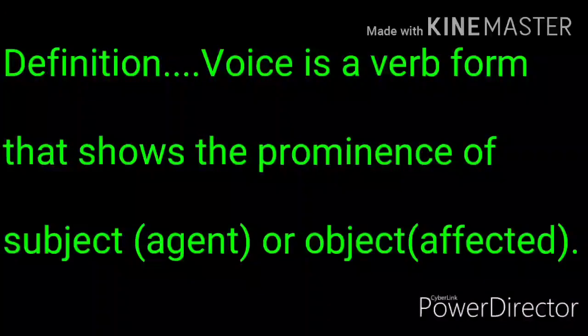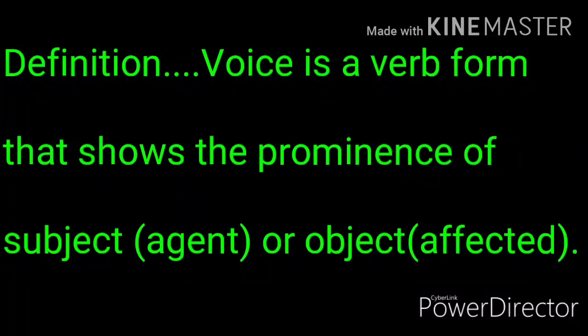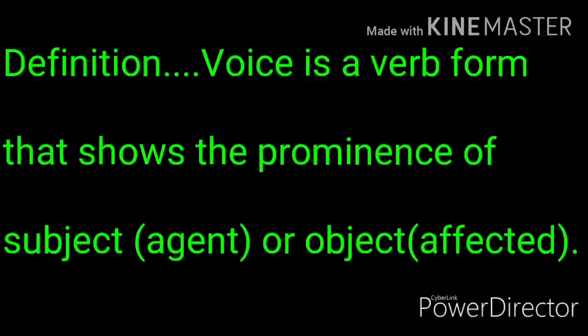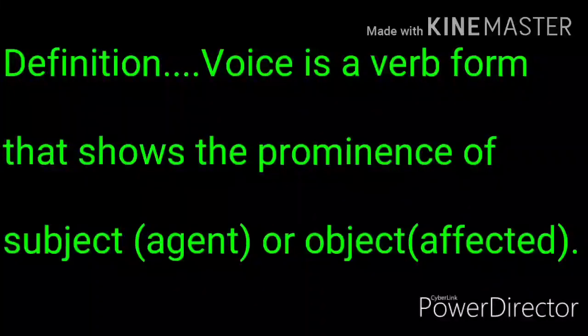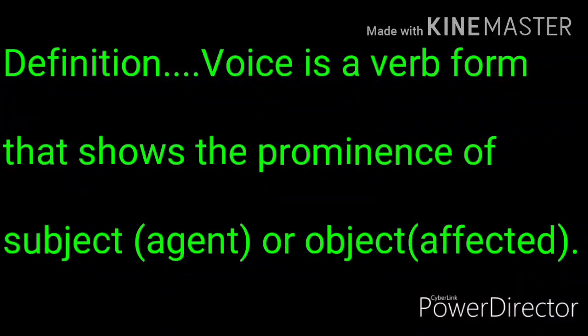Subject or agent is the part of sentence about which we say something in the given sentence. And object. Object is the part of sentence on which the action is transferred or passed over.